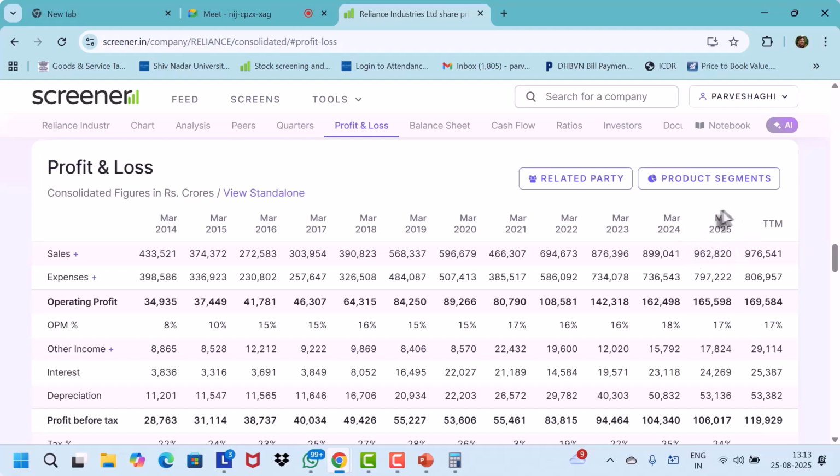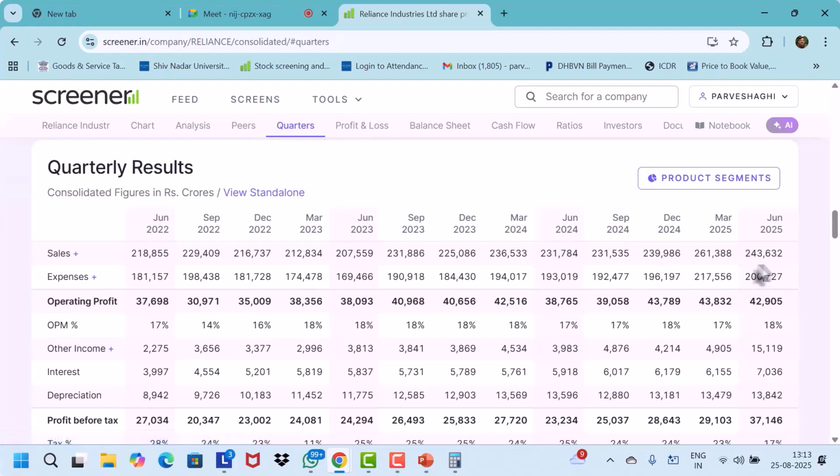Now, the first quarter result has been announced. Here, the first quarter number was announced by Reliance just a few days back. And of course, it shows a dip in sales compared to the last quarter. But on a quarter-to-quarter basis, compared to June last year, the company has done well, because the corresponding quarter they had done 231 and now they are doing 243. That's why the TTM number is going up.